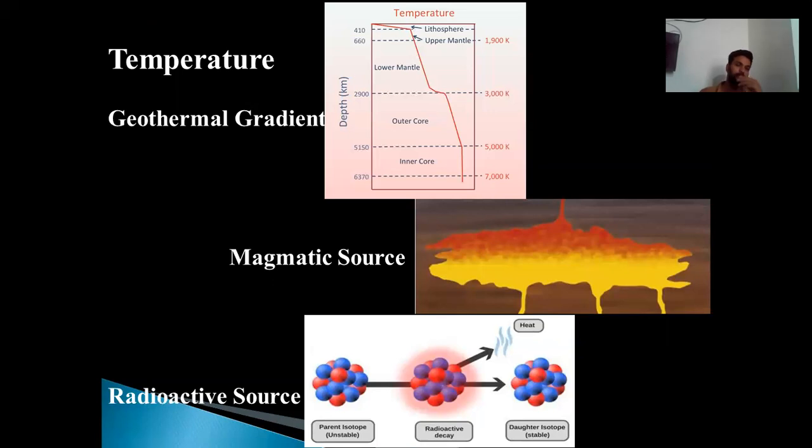Temperature is a measurement of heat, and the sources of heat are the geothermal gradient, magmatic source, and reactive source. These will increase the heat surrounding the rock, and ultimately the rock will adjust accordingly, giving rise to thermally oriented metamorphism.